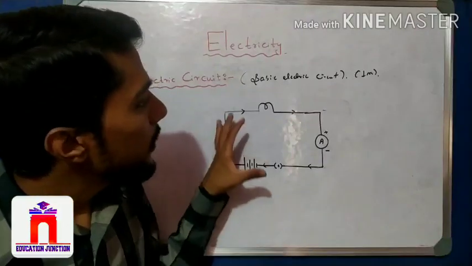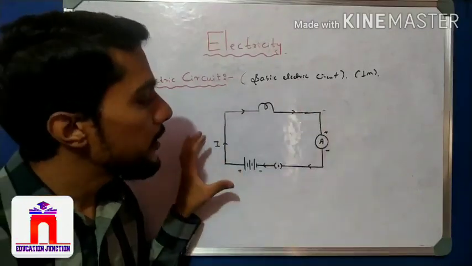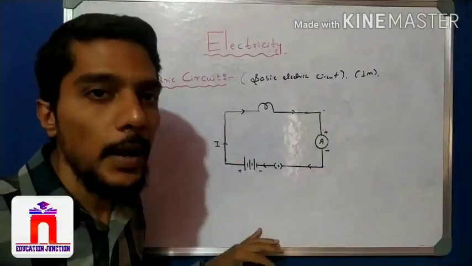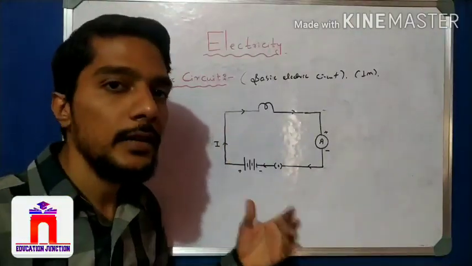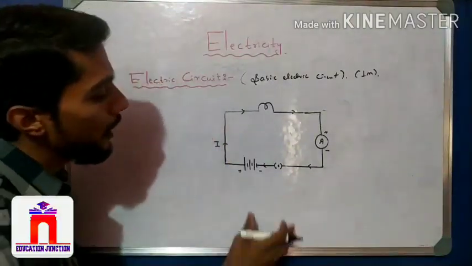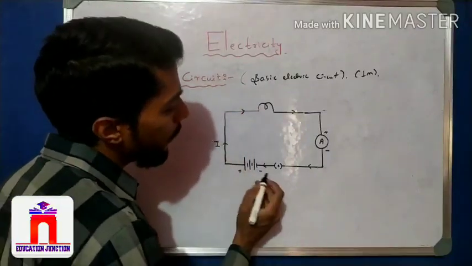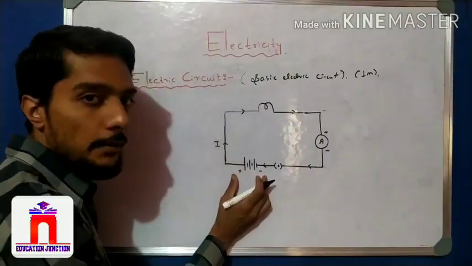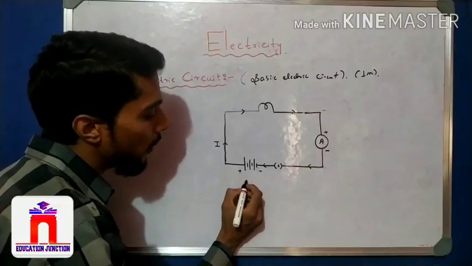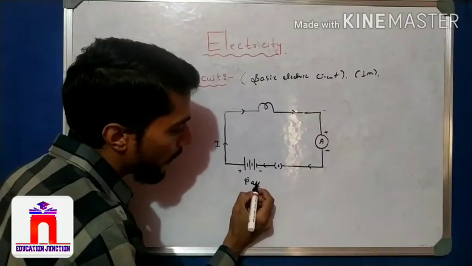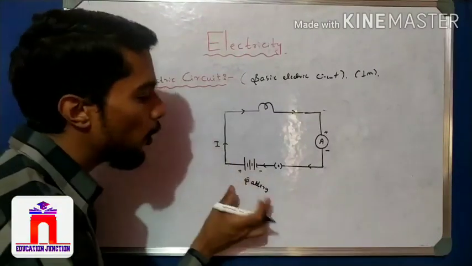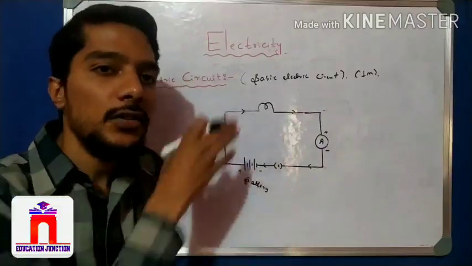See, this is the electric circuit, and it has many different parts. Now learn about the different parts and their working. Here we observe this plus and minus, no doubt it is a battery. Why do we connect a battery to the circuit?